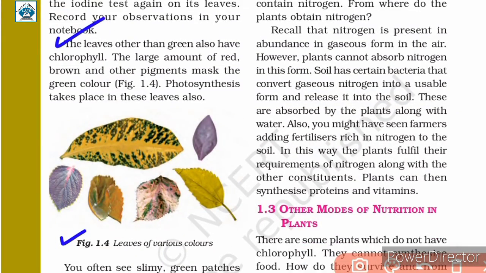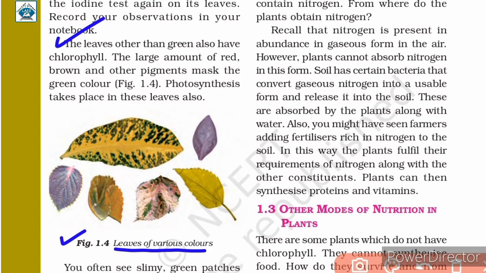Here in figure 1.4, you are given leaves of various colors. You might have also seen such leaves, and have you ever wondered whether these leaves are able to perform photosynthesis? Because we know that the leaves which contain chlorophyll are green in color. The leaves other than green also have chlorophyll, but they are not green in color because the amount of other color pigments is more in them.